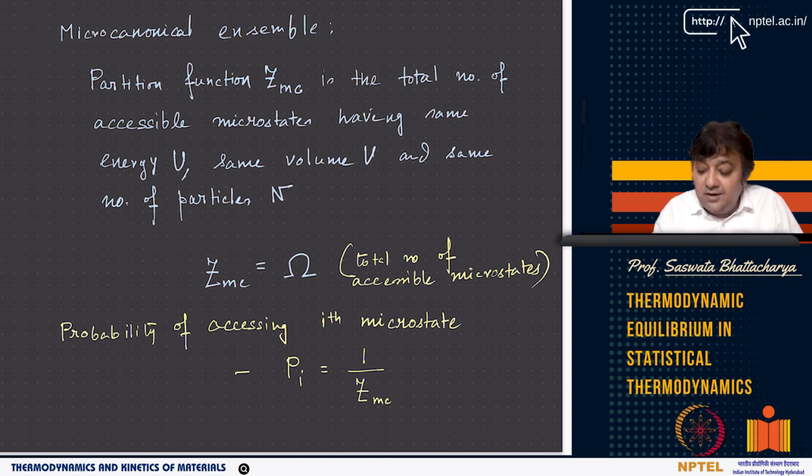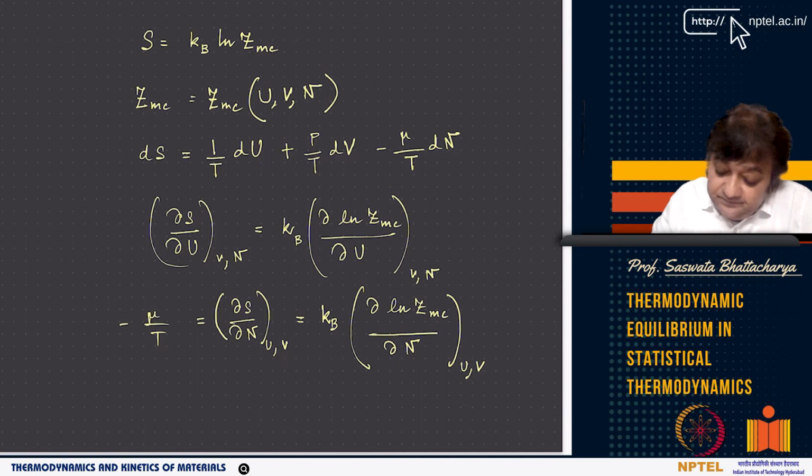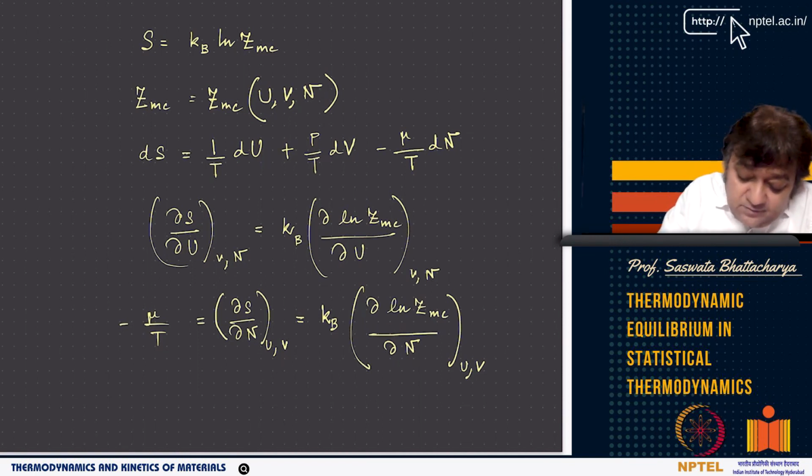So omega or Z_MC both give you the total number of accessible microstates which have the same energy U, same volume V, and same number of particles N. And the probability of accessing the ith microstate is the reciprocal of the partition function, right? So we can write S, the same thing. This is nothing but Boltzmann's hypothesis.